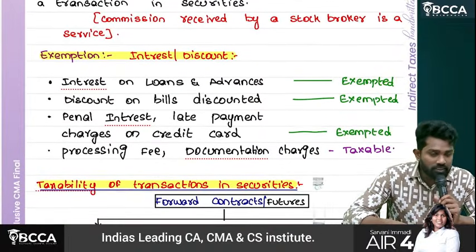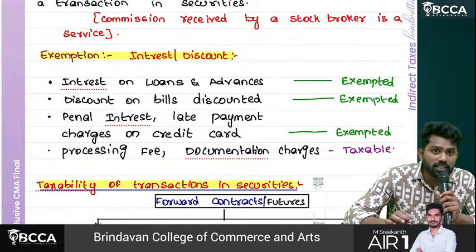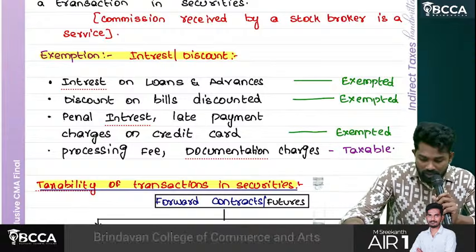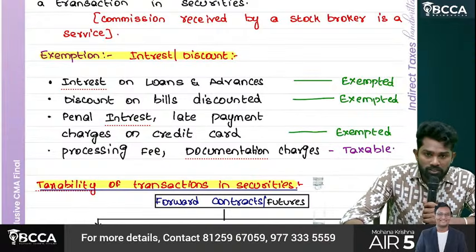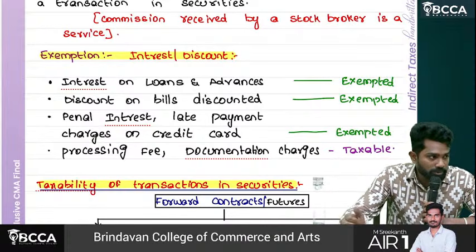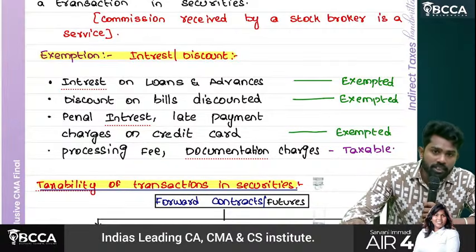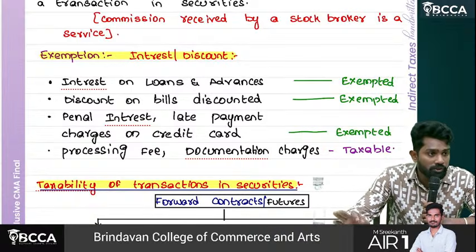Then exemption, sir. We discussed an exemption also. What is the exemption there? Interest on loans and advances is exempted. Discount on bills discounted is also exempted. So interest and discount are exempted. This is important, sir. In this chapter, when discussing the clarification, this part will be important. Interest and discount are individually what? Exempted.